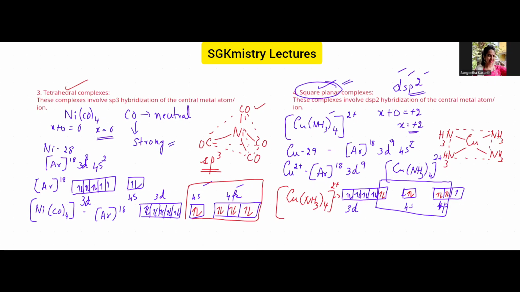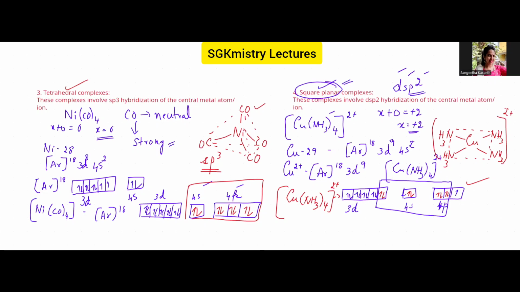So the geometry is square planar, and of course, the magnetic property, by now I hope you are all experts in guessing and analyzing. There is one unpaired electron here, so it is paramagnetic in nature. I hope it is now clear how to predict and explain the structures of various coordination compounds by making use of valence bond theory.